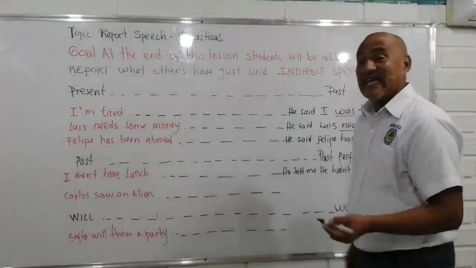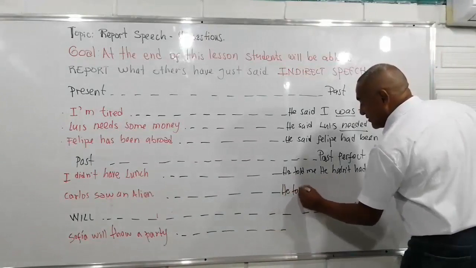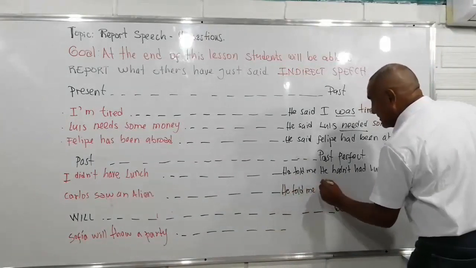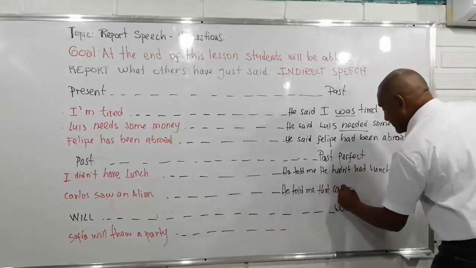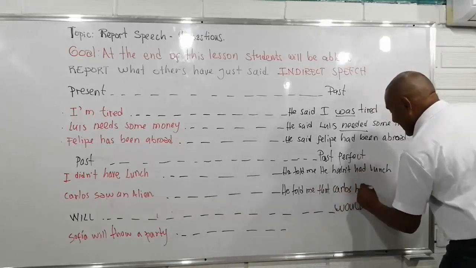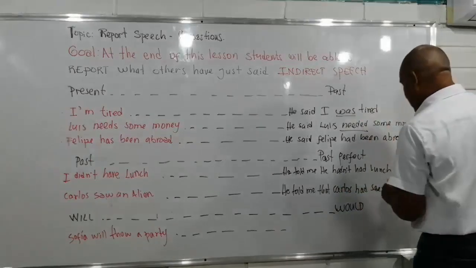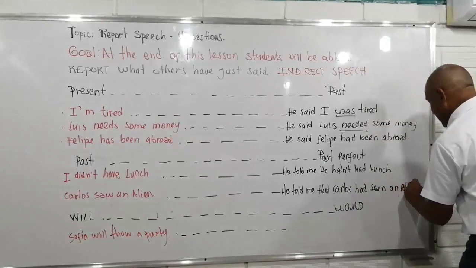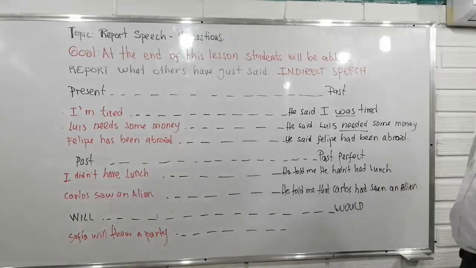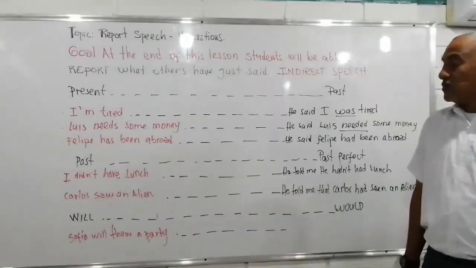Carlos saw an alien. Then he told me that Carlos had seen, which is the past participle of the verb see, an alien. All right? Okay. Then when we use the modal will, we have to change it into would.